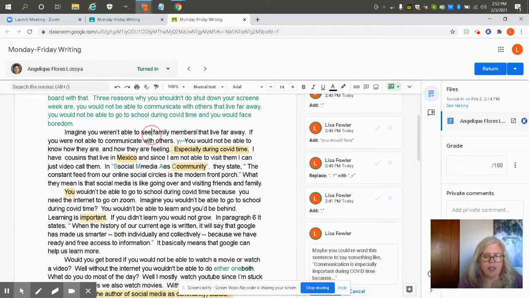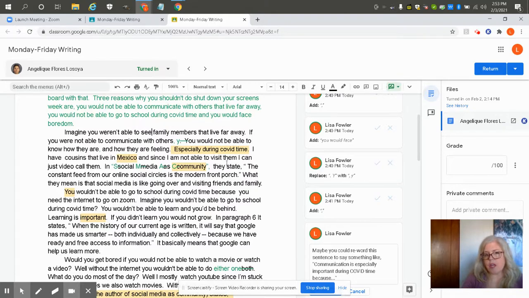Okay. And then right here is where she's going to be writing that extra thing. I also gave her a comment to capitalize all of the first letters in the name of an article because she said, in social media as community, they state, the constant feed from our online social circles is like the modern front porch. What they mean is that social media is like going over and visiting friends and family.